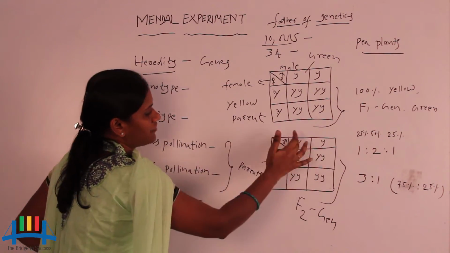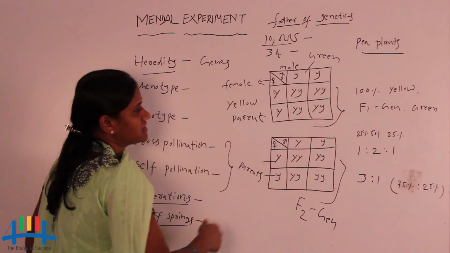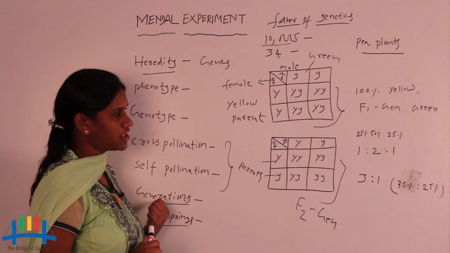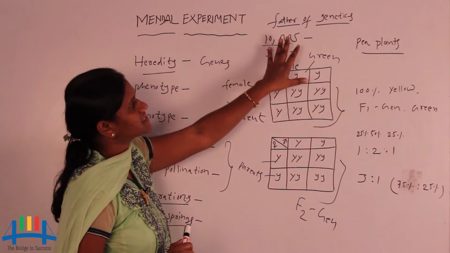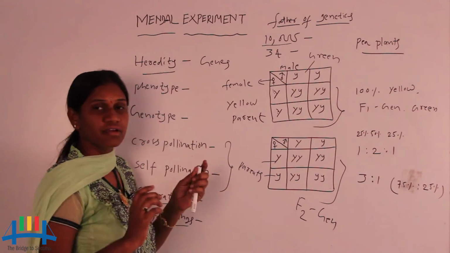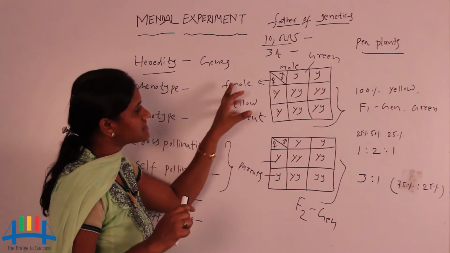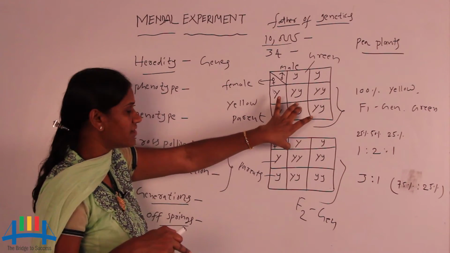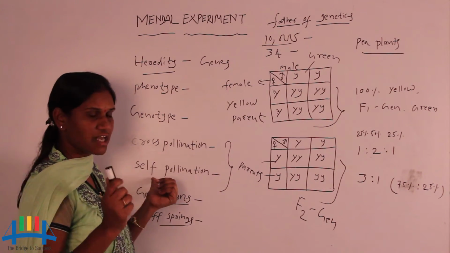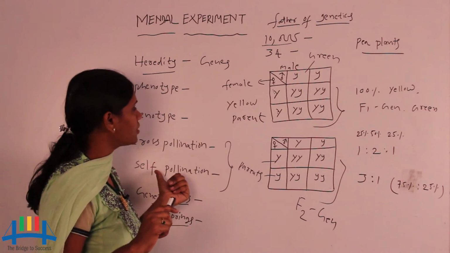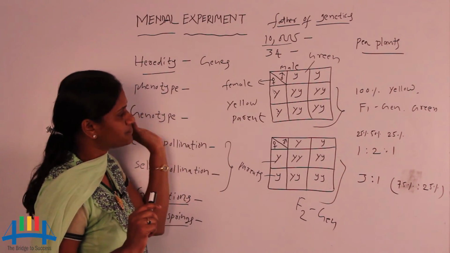So here we have the F1 generation and F2 generation, with the parents and cross and self pollination. Mendel did his experiment only on pea plants. Why? Because the pea plant has a bisexual flower, with both male and female parts present within the same flower, which is very easy for self pollination. So Mendel took the pea plant for the purpose of self pollination.